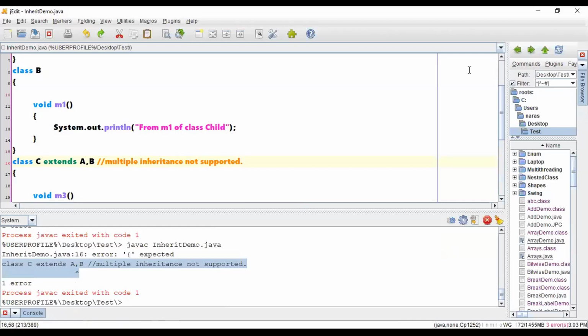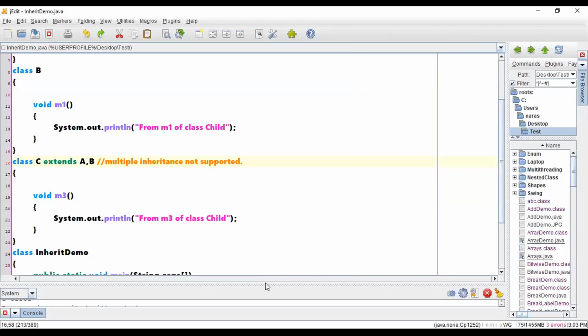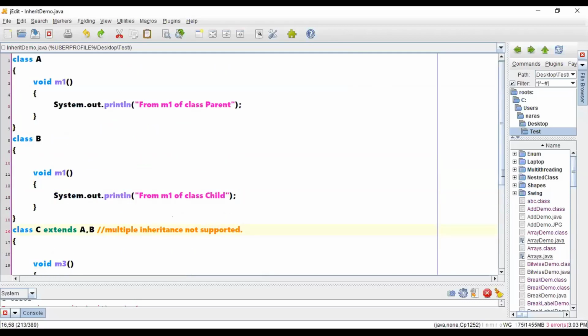Sir, in class B, we cannot change the M1 and M2? We can change. Then will it support or not? Even Brahan has asked the same question. I am saying that when it is implementing some concept, that particular concept should be valid for all the different possible cases. What I am saying is the possibility of ambiguity. So let me conclude. Even if you have M1 and M2 here, it won't support.